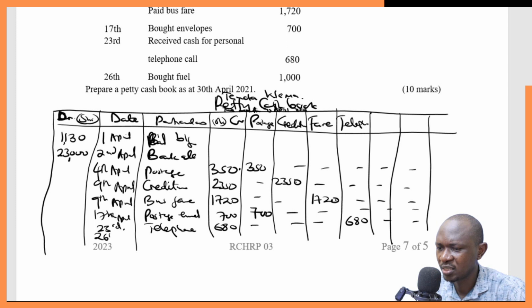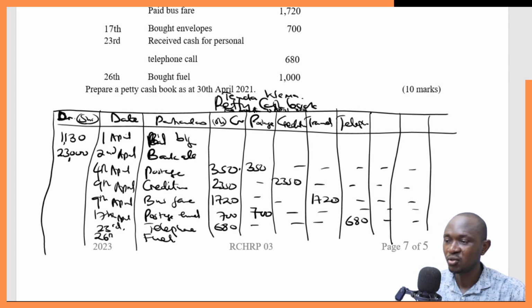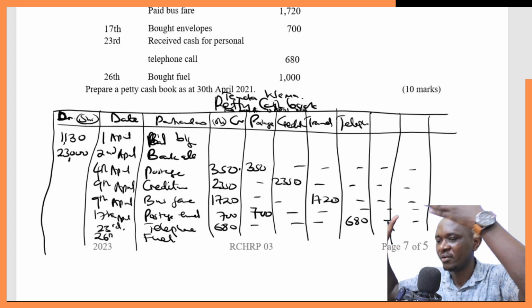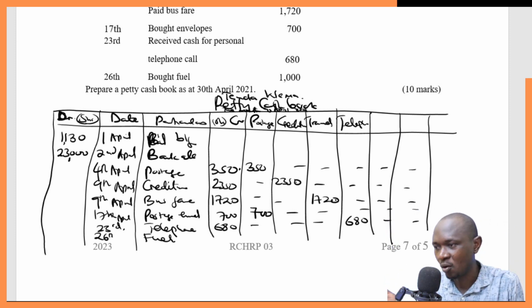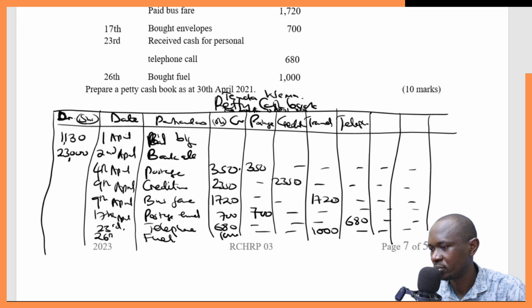Then lastly, 26th, you have fuel. And fuel and fare possibly can go together. Maybe instead of calling it fare, we can call it the travel vote head. But it's also okay if you put fare and then fuel. It depends, though they all involve traveling. So if you can put them under one vote head, you can simply call that travel. So fuel 1000, have it 1000 here. Then under the vote head of travel, include the 1000. So we are done with that.